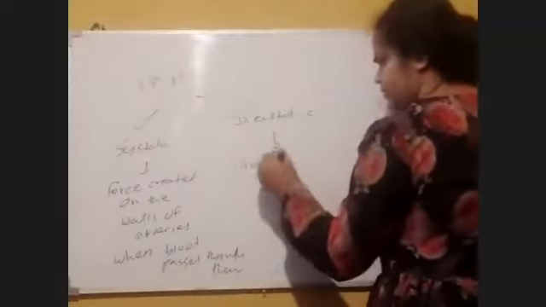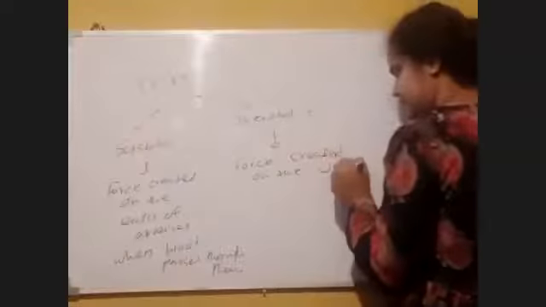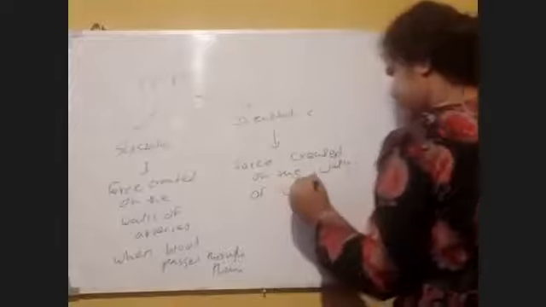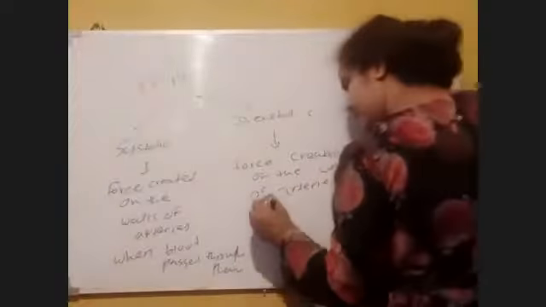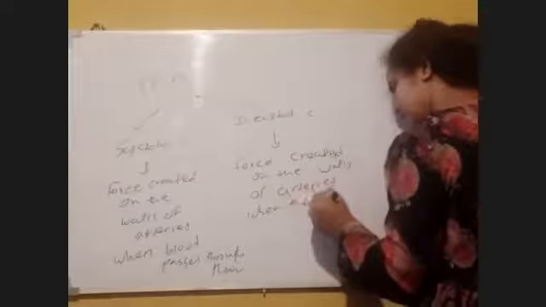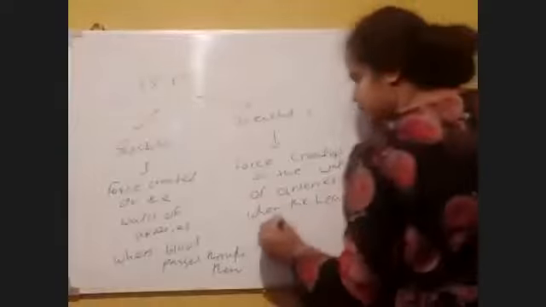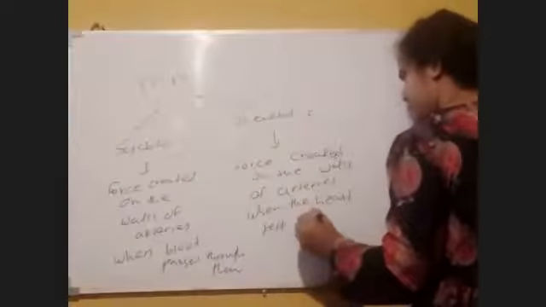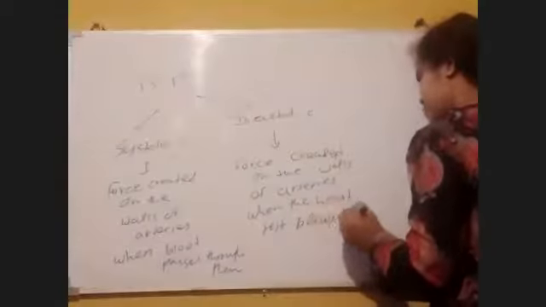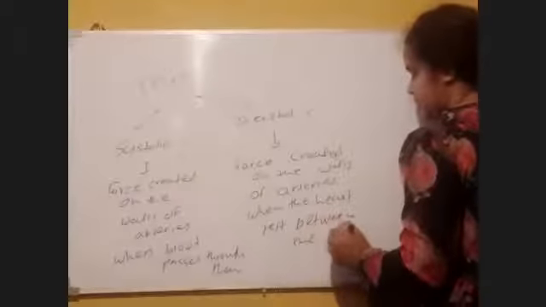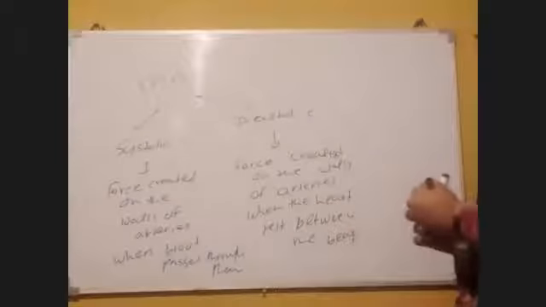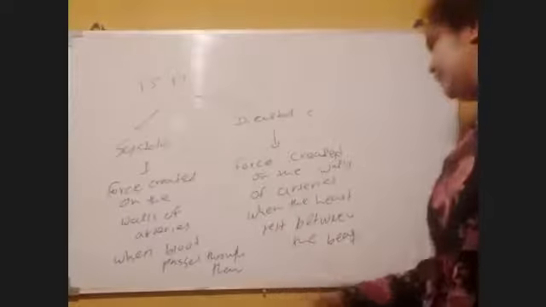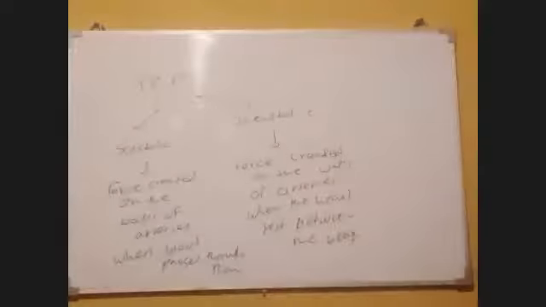We can say that the force created on the walls of arteries when the heart rests between the beats is diastolic. Diastolic is not contraction, it is relaxing. When it rests between the beats, that is the diastolic blood pressure.